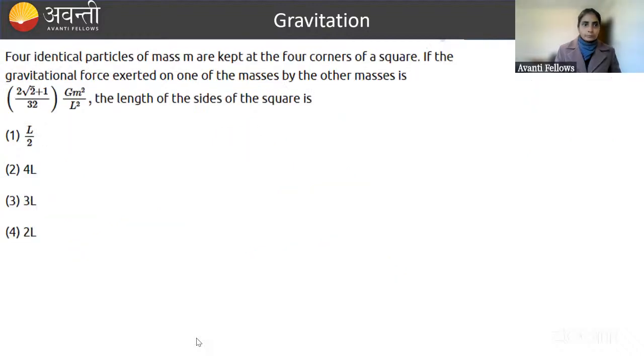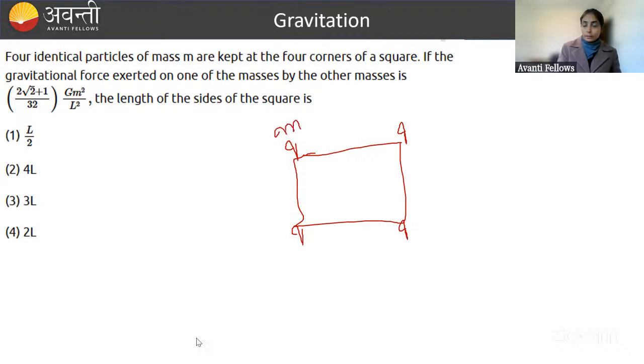Do this last question and then we will leave. One minute is left, but this is just like placing charges at the 4 corners. How do you calculate the force? Similarly, you can calculate the electrostatic force here, if masses are kept, then how will you calculate it? So vectorially you will do it, right? So that vector method you have to apply here. That will always be attractive, so you can try this question.